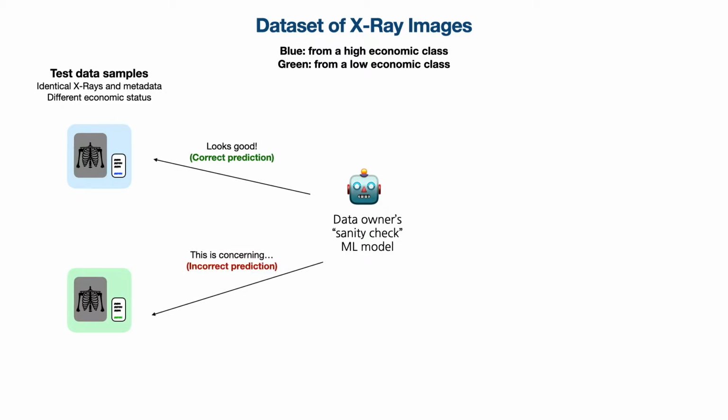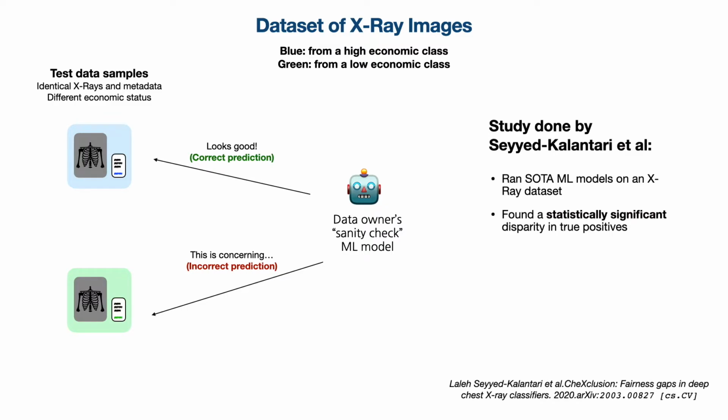That doesn't make any sense. The two patients have exactly the same X-ray data and almost exactly the same metadata. Why is this model more accurate for the high economic class group than the low economic class group? You may think that this is just some toy example that describes some one-off case, or that the model that I've presented here has some bug in it.